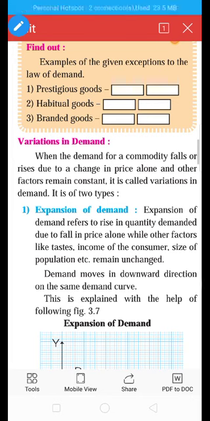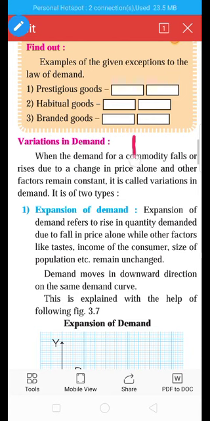Okay, and in today's video you will see the first exercise, find out. You can see on the screen. It is just for the understanding.